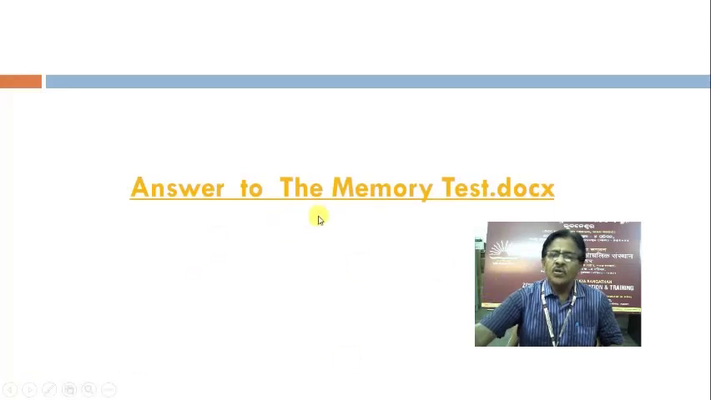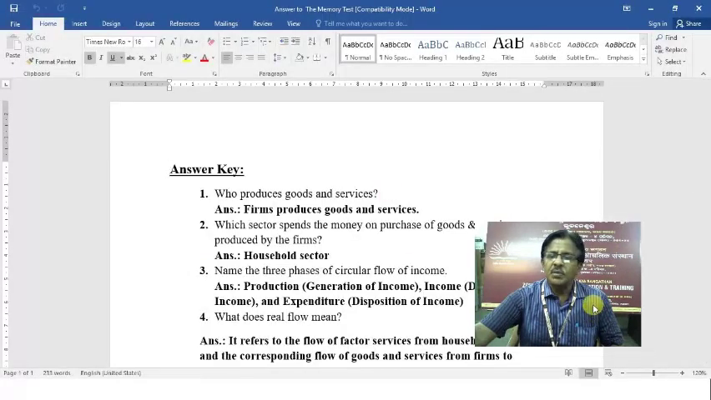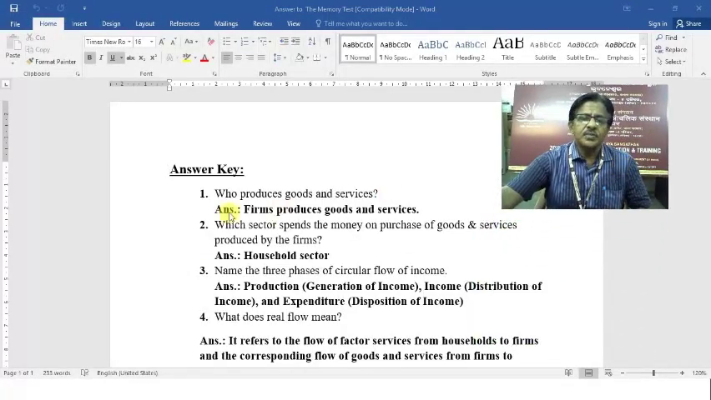Now you have to check whether you have done correctly or not. See the answer to these memory test questions. Who produces goods and services? Firm produces goods and services. Which sector spends the money on purchase of goods and services produced by the firms? The household sector. Name the 3 phases of circular flow of income: production, income, and expenditure. That is generation of income, distribution of income, and disposition of income.